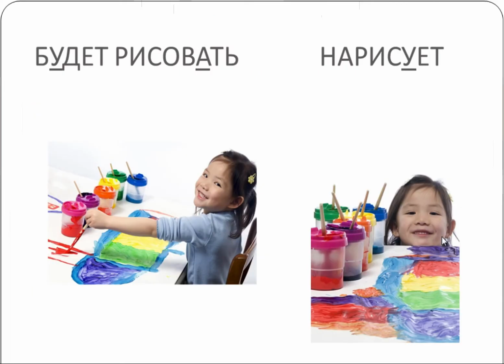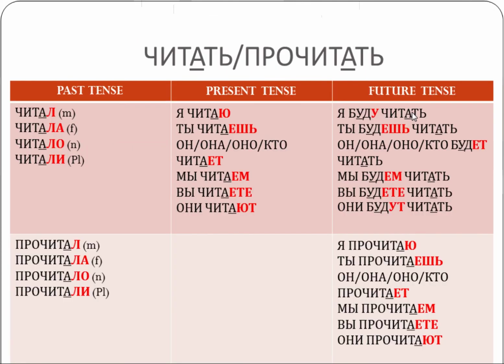So if we go back to these pictures and put them into future and say the girl will be drawing in the future, she will be engaged in this activity. Она будет рисовать. She will be drawing. But if I'm talking about the time when the action will be finished, when there will be a result clearly present, then I will say нарисует. So нарисует is coming from here. Нарисует. Будет рисовать is coming from here.